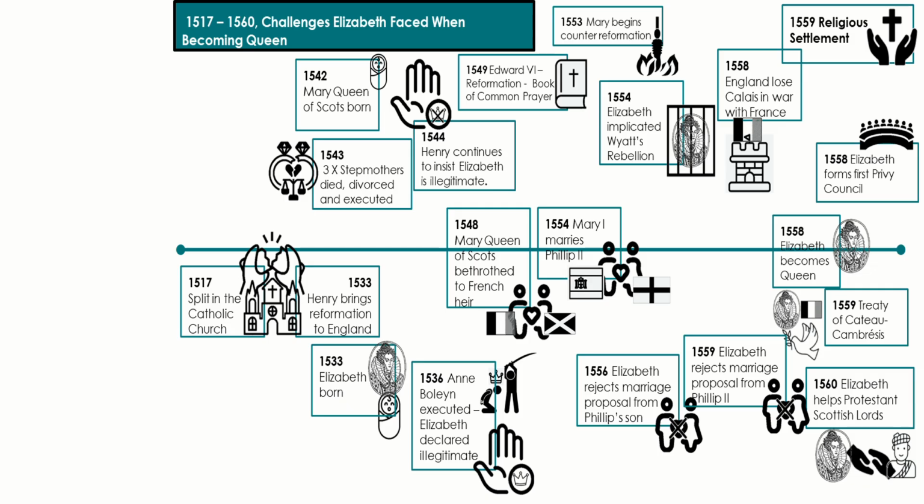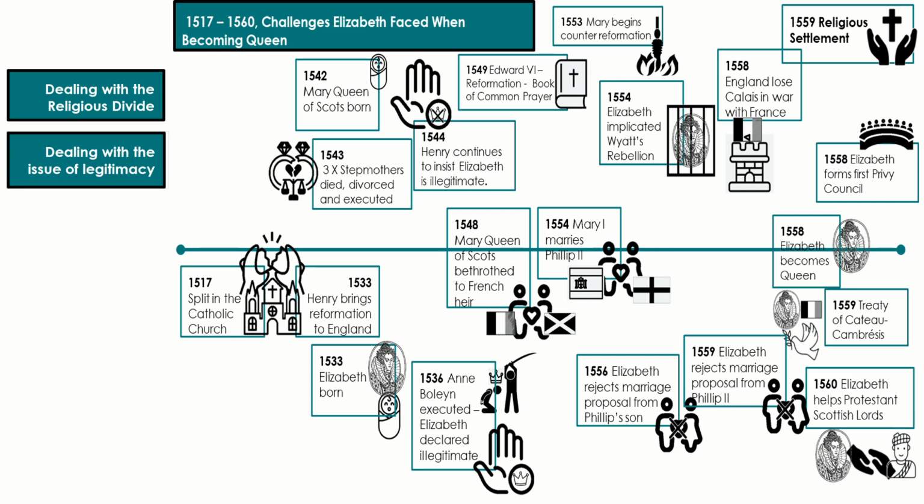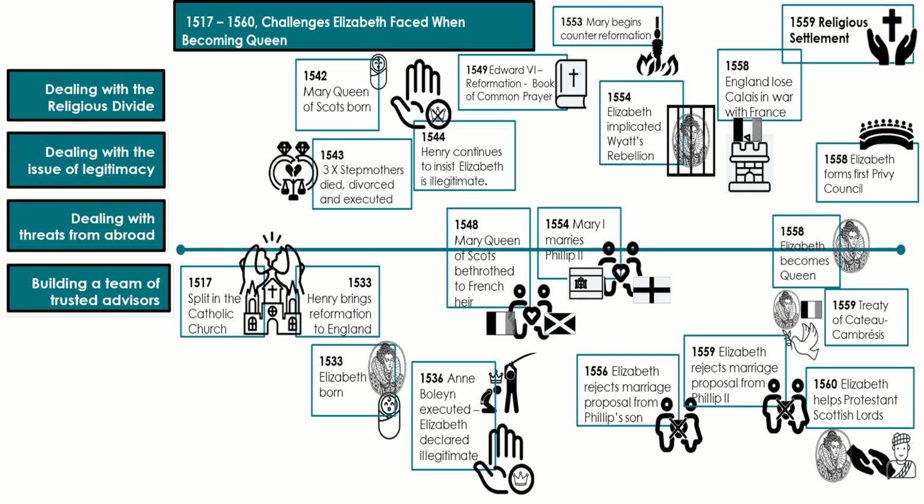The Edexcel GCSE course drops you straight into 1558 and asks you to analyse the extent of the problems Elizabeth faced. These are dealing with the religious divide, dealing with questions of her legitimacy, dealing with threats from abroad, and building a team of trusted advisors. This timeline aims to give you some context to these problems and also evaluate how successfully Elizabeth overcame them.